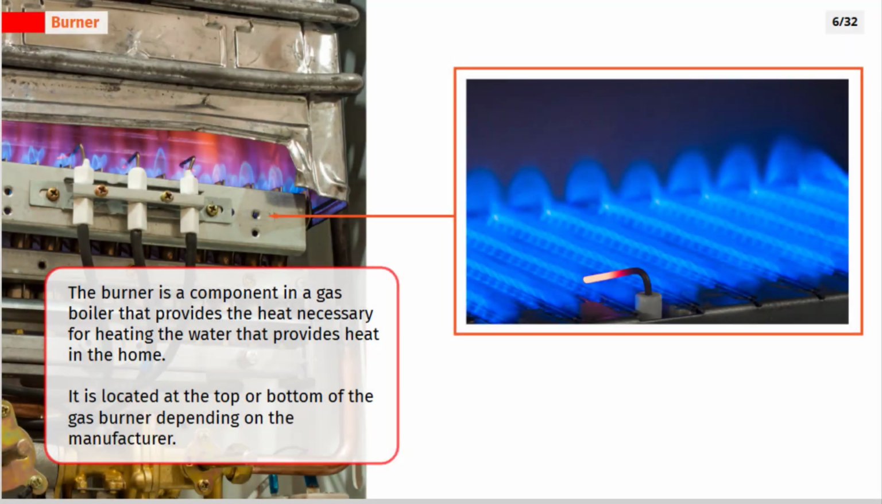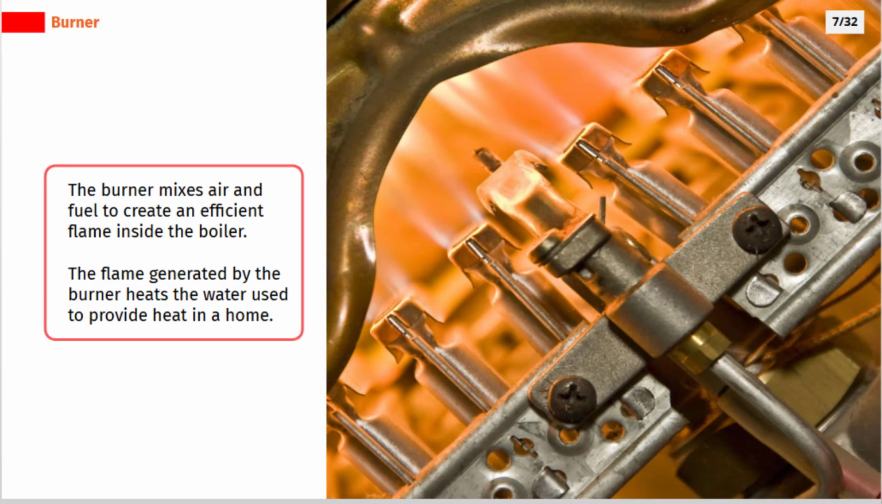The burner is a component in a gas boiler that provides the heat necessary for heating the water that provides heat in the home. It is located at the top or bottom of the gas boiler, depending on the manufacturer. The burner mixes air and fuel to create an efficient flame inside the boiler. The flame generated by the burner heats the water used to provide heat in a home.